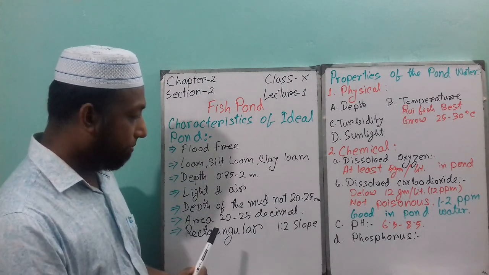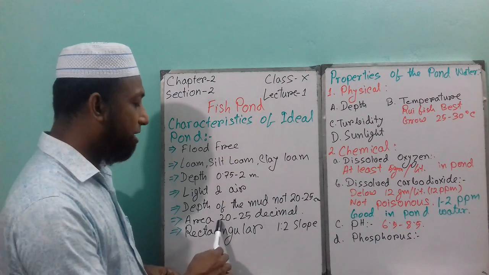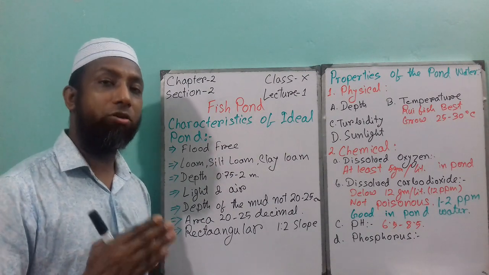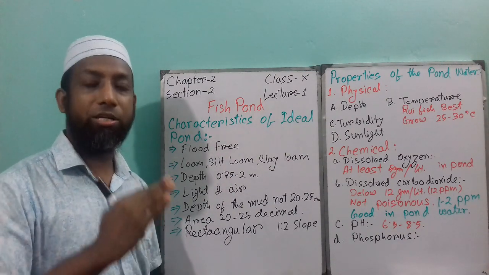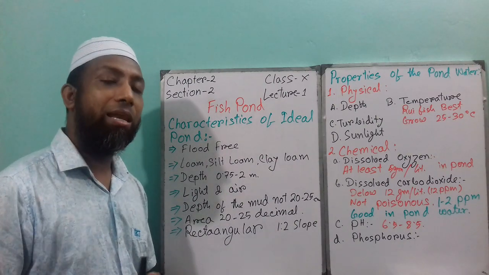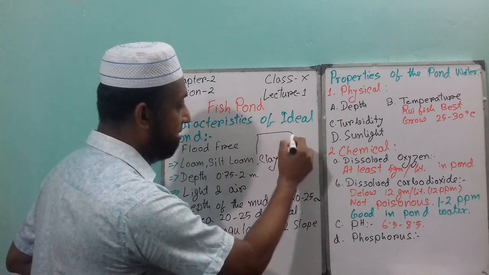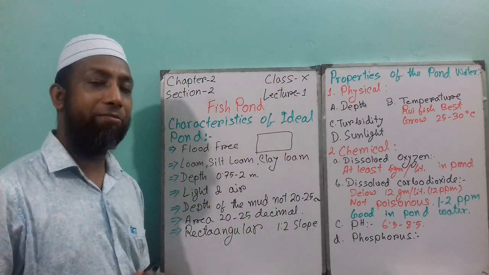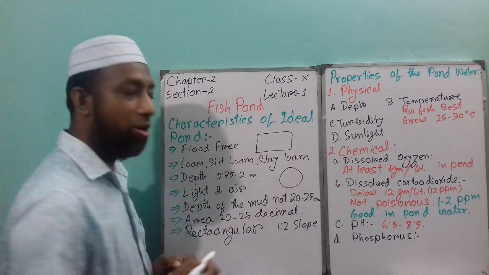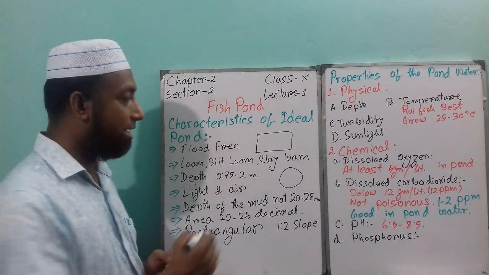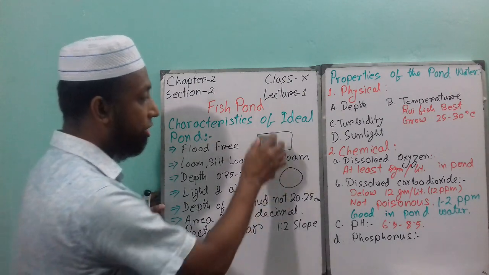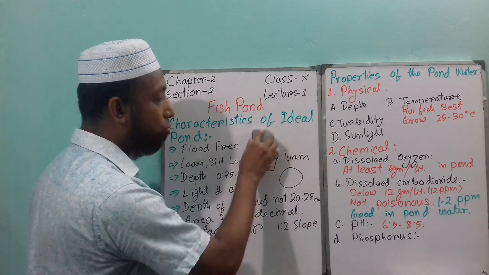Next point is area. The ideal area will be 20 to 25 decimal, but as I told you before, this depends on your quantity of fish, your budget, everything. Next point is the shape. If the land is rectangular like this, that is good for harvesting or collecting the fish. Otherwise, if it is a round shape, that will not be good for harvesting. And this one is good. The other thing is the slope is 1:2, which means the pond should slope underneath.